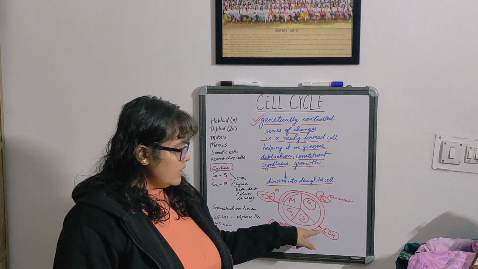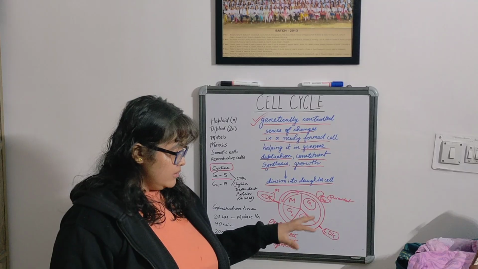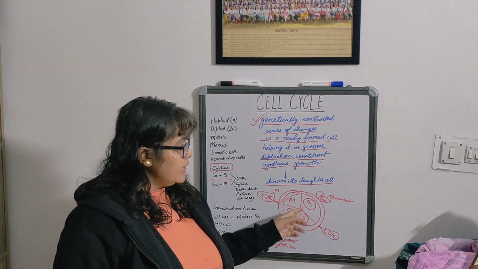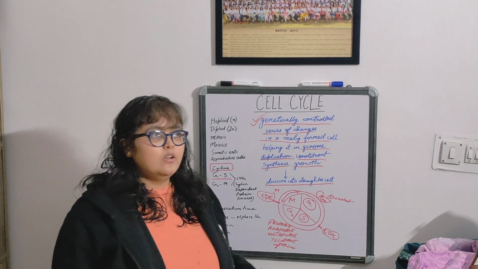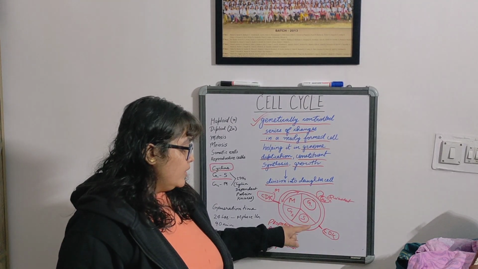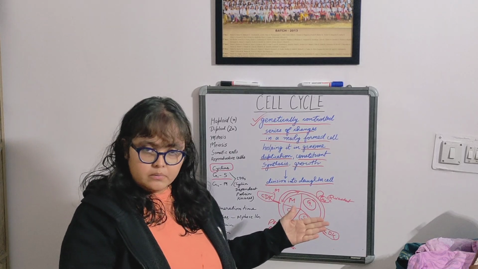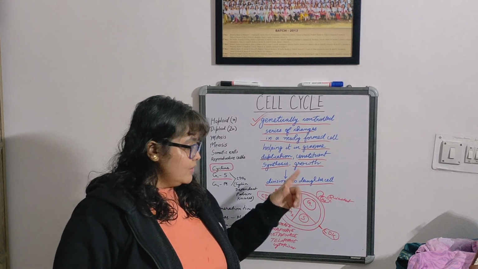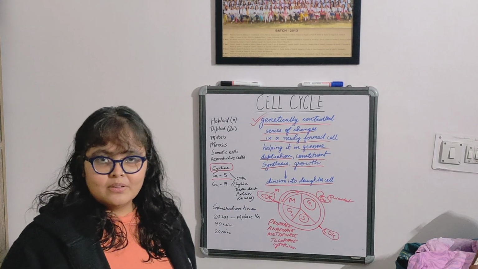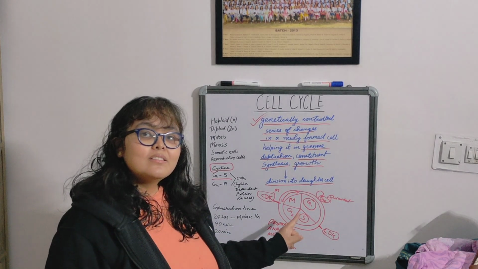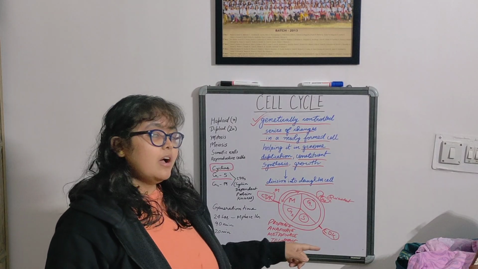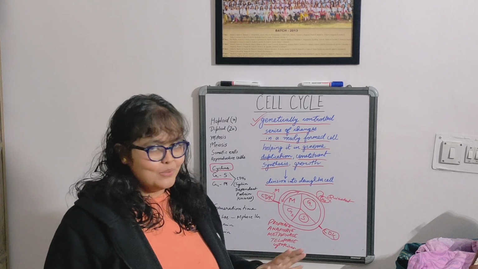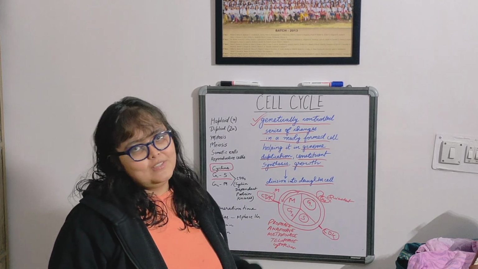So the CDKs are the components that are going to find out if there is any defect or anything abnormal in the cell. They will alert the other mechanisms, and the cell will then go to the correction mechanism. It will not go further to the S phase, because in S we are putting so much time and energy to duplicate the constituents. We don't want abnormal constituents to be duplicated, waste of